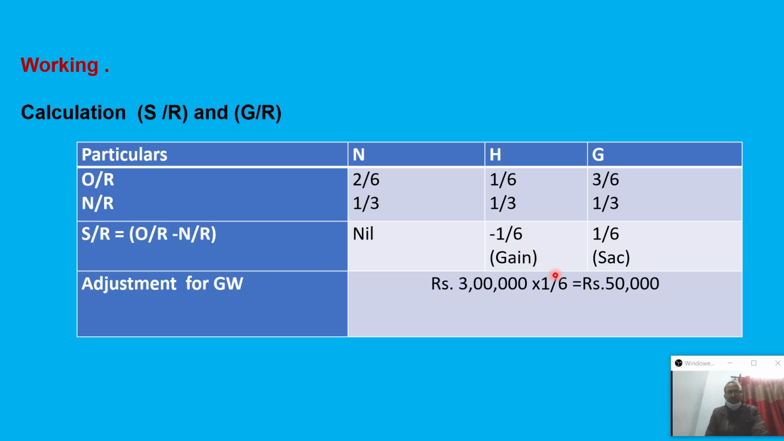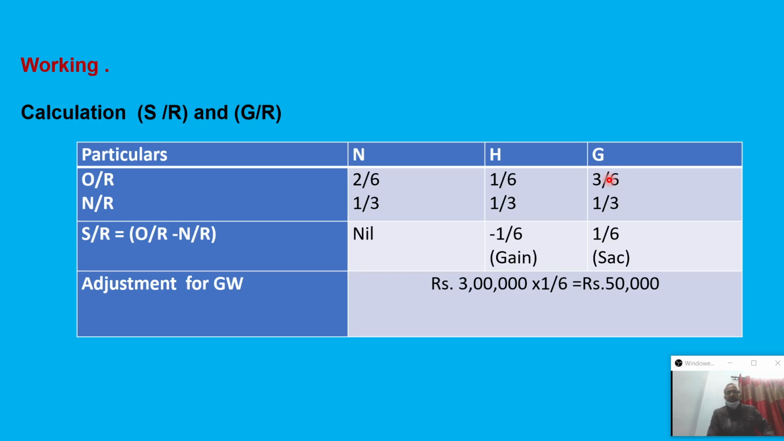Now it is very simple in the case of treatment of goodwill. The total firm value of goodwill was 3 lakhs. So that is 3 lakh into 1/6, so you have to make an entry of 50,000. And it is simple that the journal entry is always gaining to sacrificing.